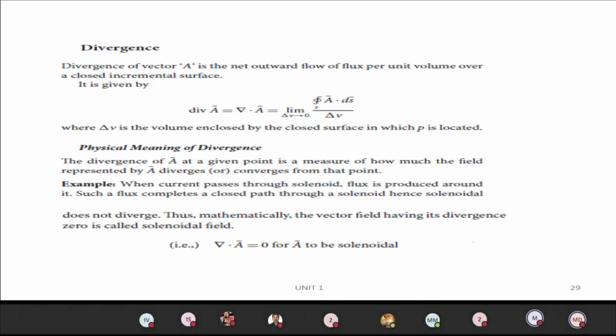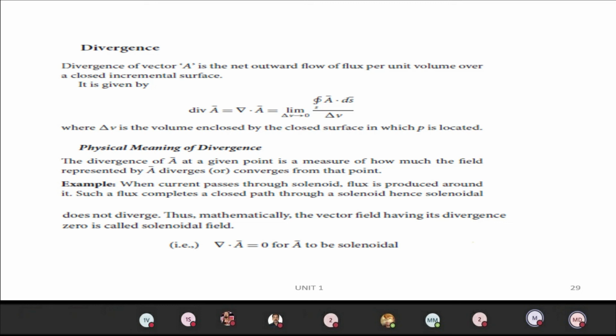We can take the solenoidal field as an example. I pass current through a conductor, and the conductor produces a magnetic field. A proper conductor should have a circular magnetic field around it in a closed path. That is what is called solenoidal. A solenoid is nothing but a rectangular coil with a wire wound on it.